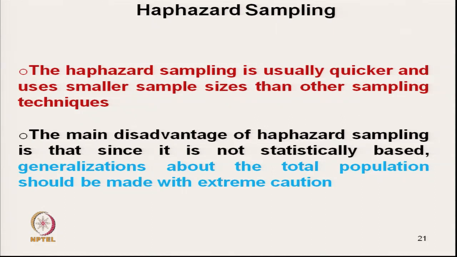We may say, okay, this is the strength, this is the evenness, but we cannot generalize until and unless we do some statistical sampling. It is only for an idea.